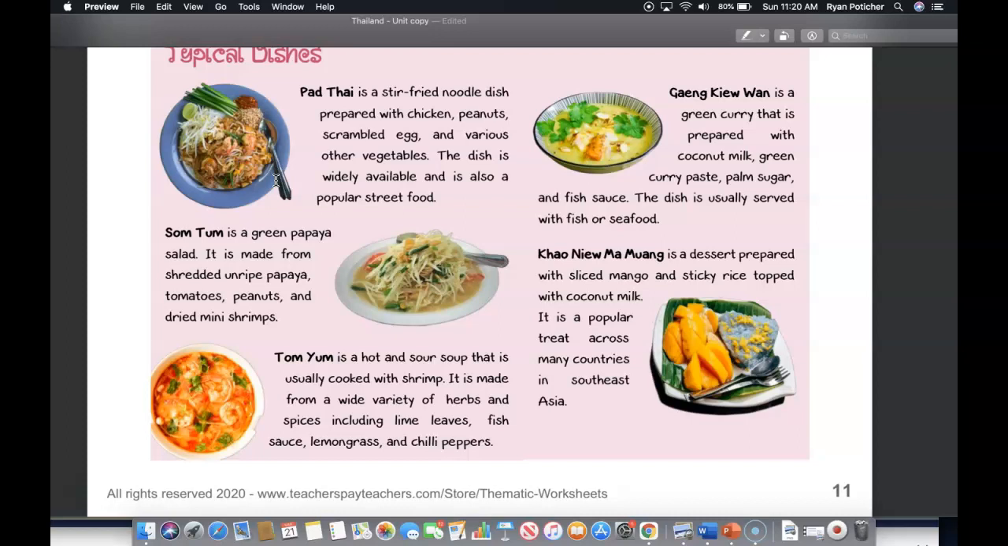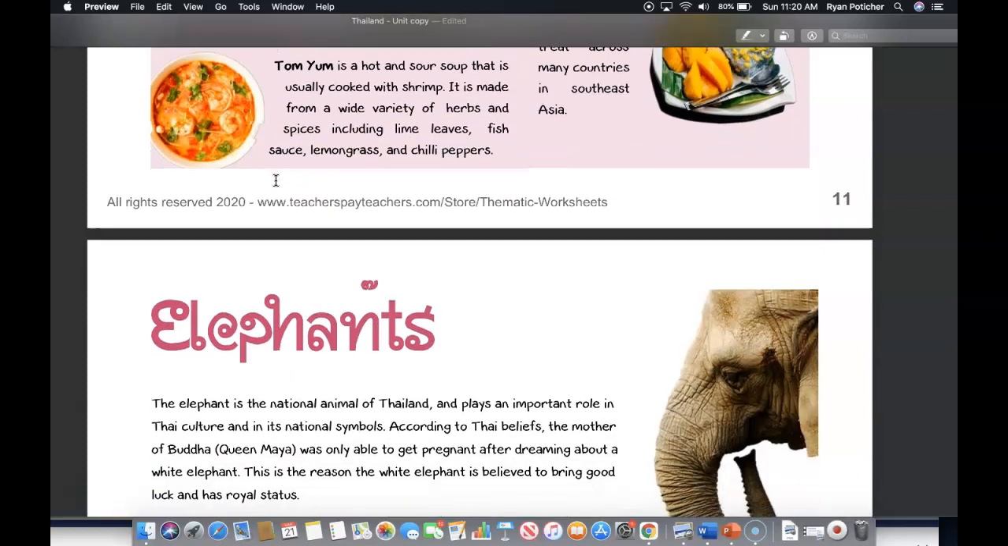And down here at the bottom right is Khao Niao Mamuang, which is a dessert prepared with sliced mango and sticky rice topped with coconut milk. It is a popular treat across many countries in Southeast Asia.